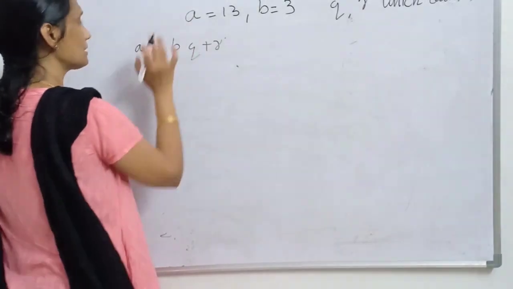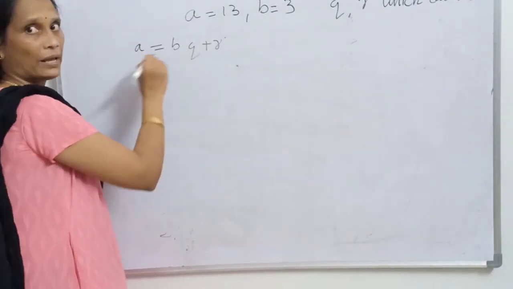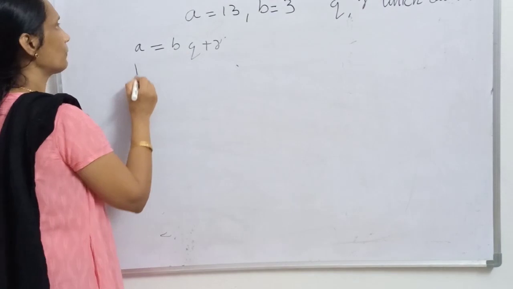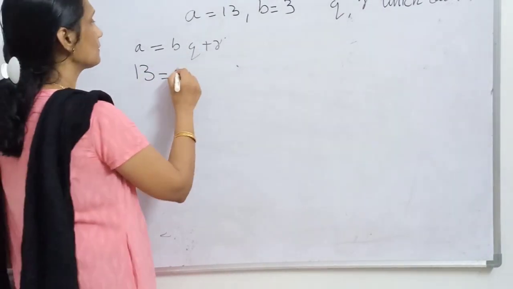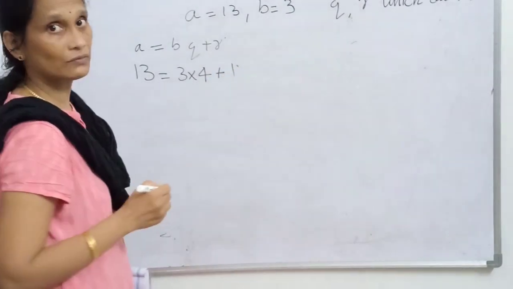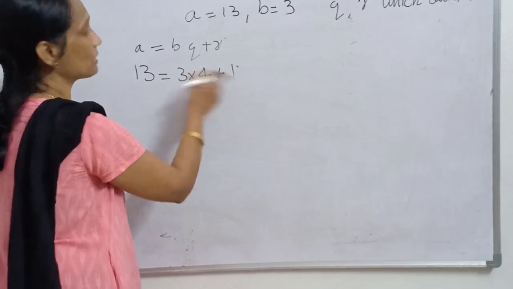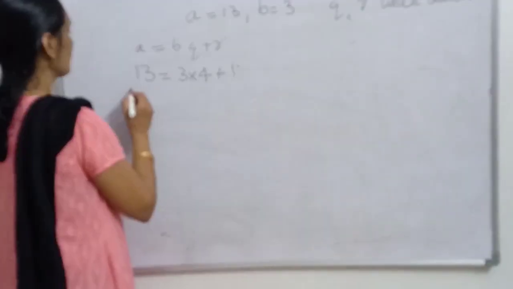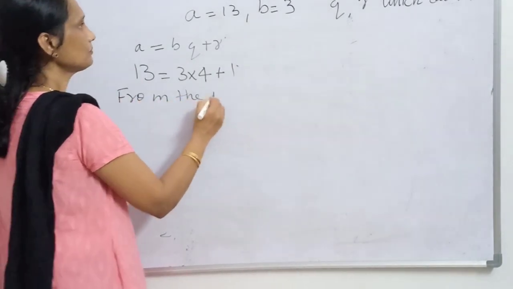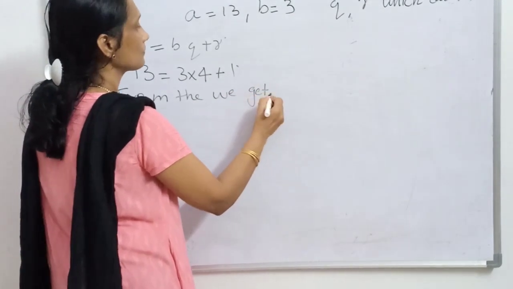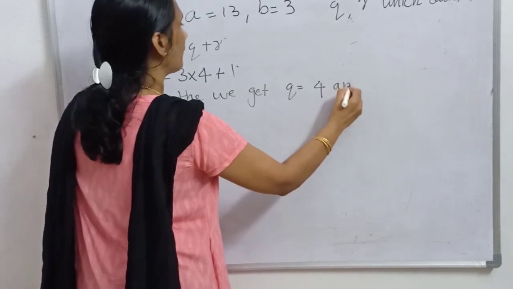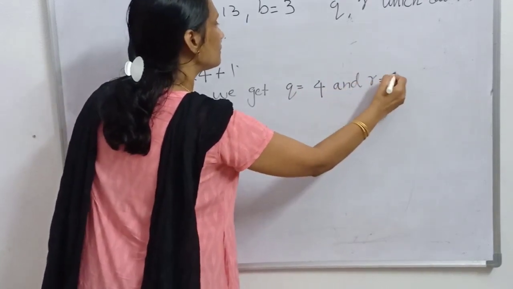To satisfy this condition, let us apply in this equation. Given a is equal to 13 and b is equal to 3. So we can write 13 is equal to 3 into 4 plus 1. Can we write like this or not? 3 4s are 12, 12 plus 1 is equal to 13. So, from this we get q is equal to 4 and r is equal to 1.